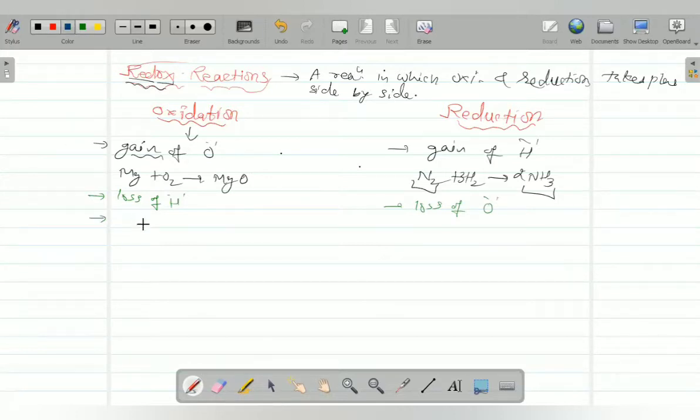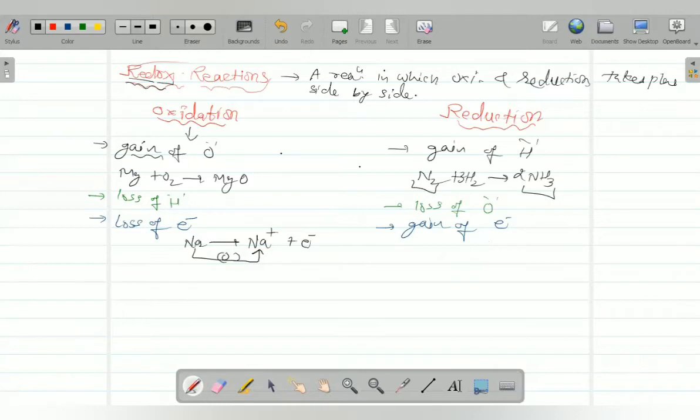Number third, in terms of electrons, oxidation is what? It is loss of electrons, and here we can say gain of electrons. Whenever an electron is lost, we say that it is oxidation. Like if I write the equation Na converts into Na plus, that means it has lost an electron. So we can say that it is oxidized.